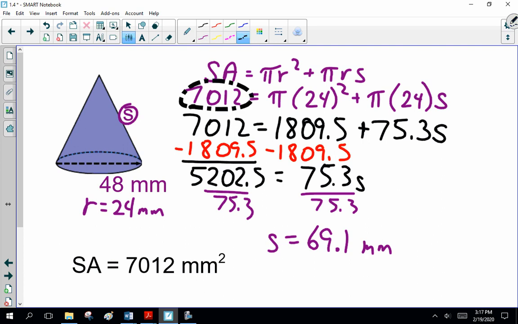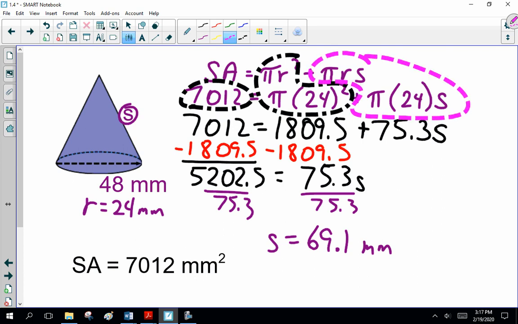Notice the surface area is 7,012, correct? Pi r squared, or pi times 24 squared, is 1809.5. 7,012 minus 1809.5 is 5202, correct? What's pi times 24? Somebody said 75.3. Yes. So 75.3 times s, I divide both sides. All right.